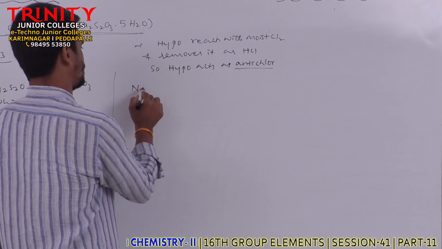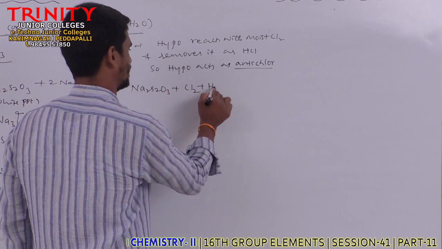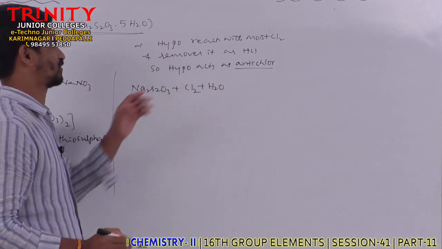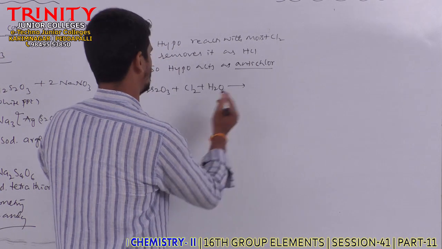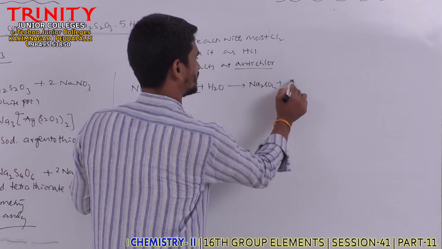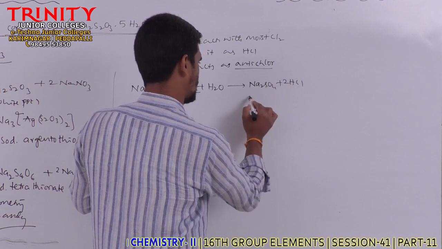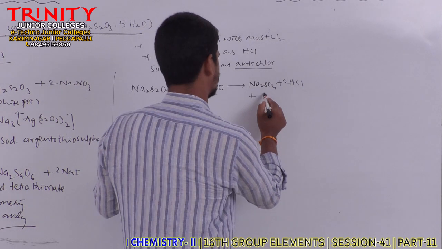If we take sodium thiosulfate, when it is treated with moist chlorine, it reacts with the moist chlorine and removes this chlorine in the form of HCl. So Na2SO4 is formed, plus HCl is formed, plus sulfur is formed.